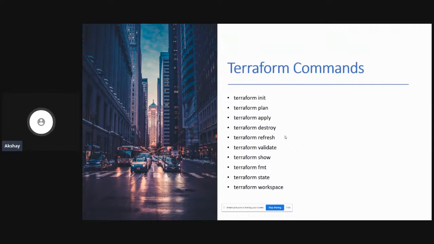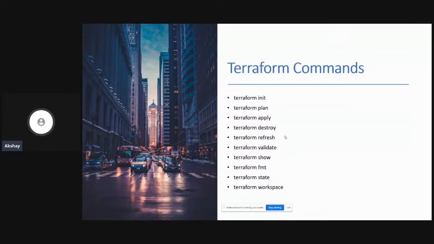You have Terraform workspace, and this is a very nice feature. Let's say, for example, you're working in your organization and you have a dev environment, a QA environment, a stage environment, and a production environment. You can have different state files for different environments if you use workspace. So it's like an isolated environment wherein your Terraform code is being managed. I can switch between workspaces by using the workspace command. I can use Terraform workspace select dev, and I can use Terraform workspace create dev for creating a new workspace. And I'll be able to work with my code only in that workspace, which means my state files will be stored only in that workspace.